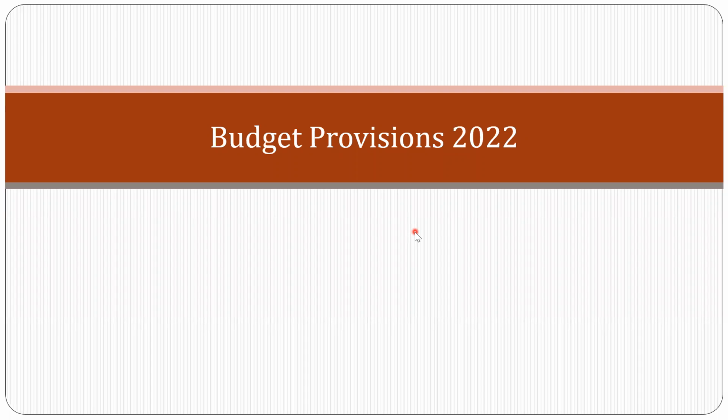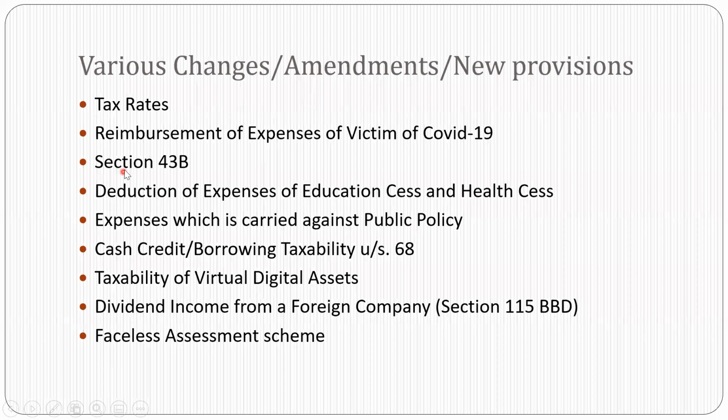So coming to the direct tax proposals, I have highlighted mainly some major points like tax rates. So we'll discuss about the tax rates, what are the deductions or what are the changes in the tax rates. Then there is a reimbursement of expenses of victim of COVID-19. Then section 43B. Then deduction of expenses of education cess and health cess, expenses which is carried against public policy, cash credit, taxability of VDA, dividend income from a foreign company, and face recipients. And there are certain TDS aspects also that we will discuss.